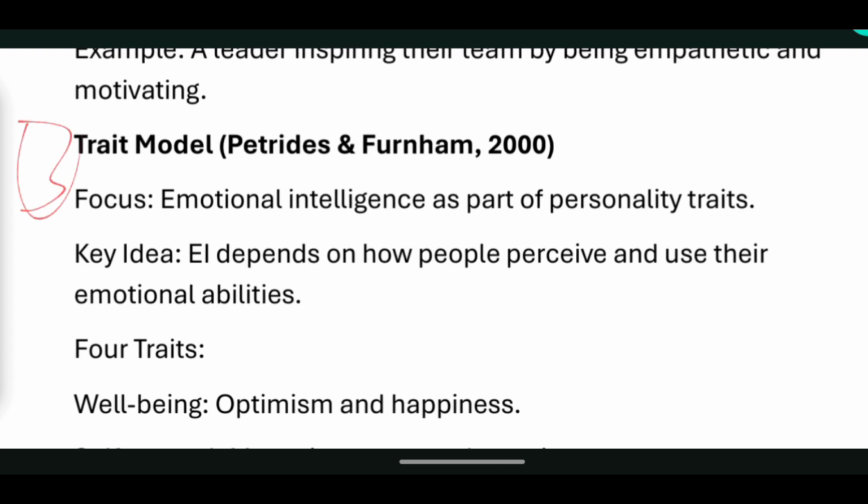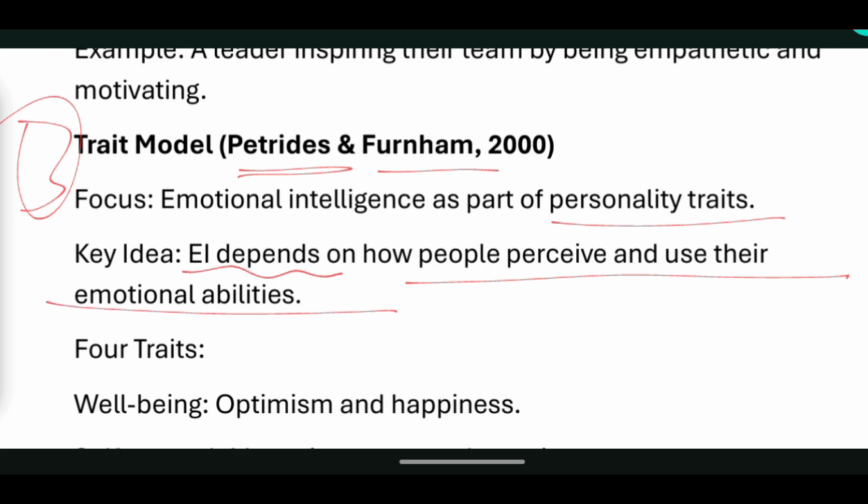Third thing is the trait model. Trait model को Petrides and Furnham ने year 2000 में दिया था. And it focuses on emotional intelligence as part of personality trait. What is its key idea? Emotional intelligence depends on how people perceive and use their emotional ability.